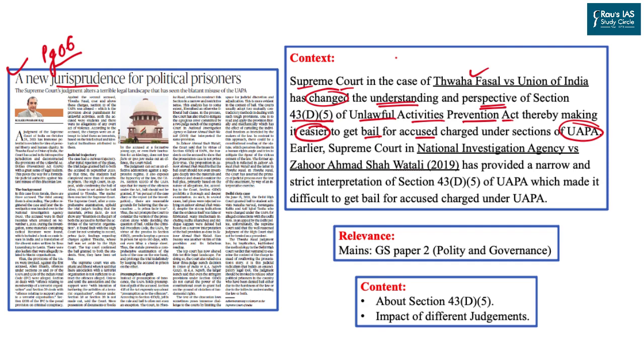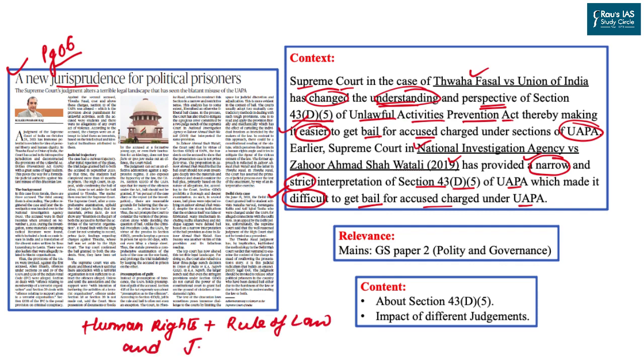Now, what was the earlier precedent? In the earlier precedent, the Supreme Court under NIA versus Zahoor Ahmad Shah Watali, 2019 case, had provided a narrow and strict interpretation. What they have done now is provide a wider understanding. Previously, they had the narrow understanding of Section 43D(5) of the same Act, which made it difficult to get bail for the accused charged under UAPA. Now it is easier. Now, the Supreme Court has made this simpler understanding under this case in order to fulfill the requirements of human rights, rule of law, and judicial process.